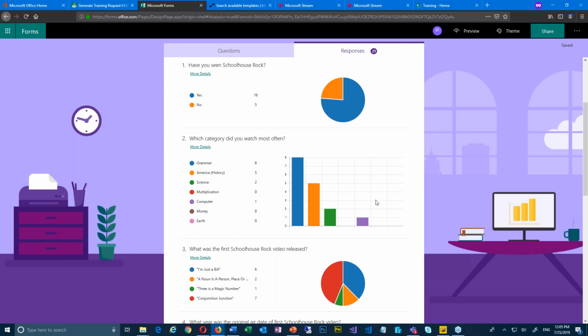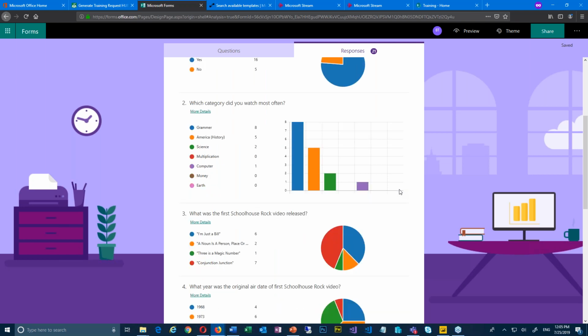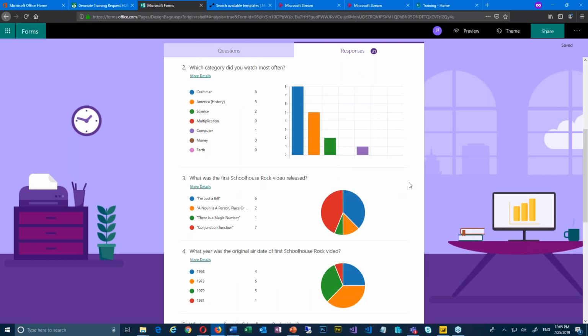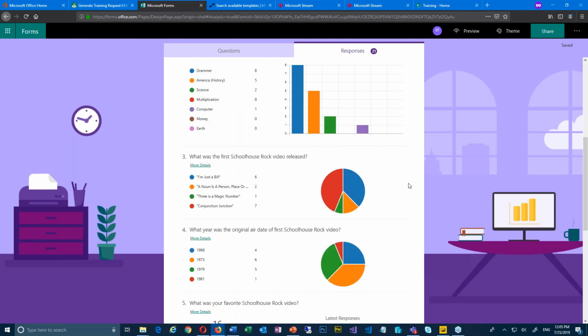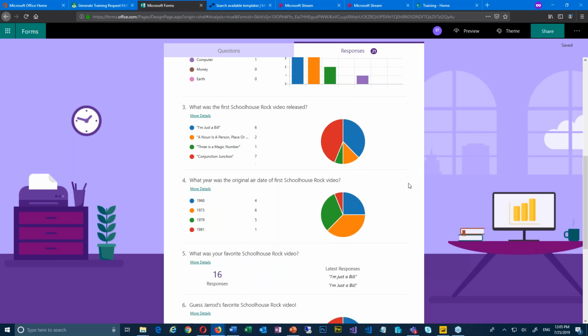The next one down is which category do you use most often? We can see that grammar seemed to be the most popular. That's the one I remember from my childhood. Mine was multiplication. Yeah, and then there's some that people didn't even know existed because you weren't using it in school. This is just kind of a fun trivia question I threw in there. What's the first Schoolhouse Rock video released? Looks like one person got this right. The correct answer is Three Is a Magic Number, and that's the theme of today's webinar. So that was the first one released.